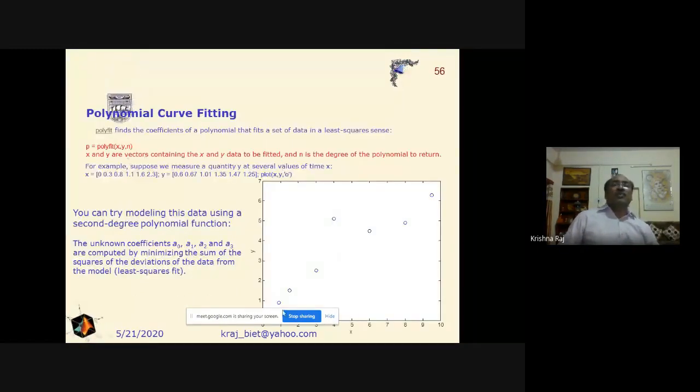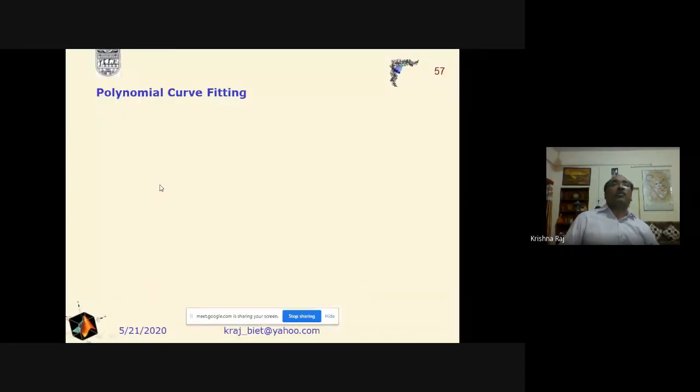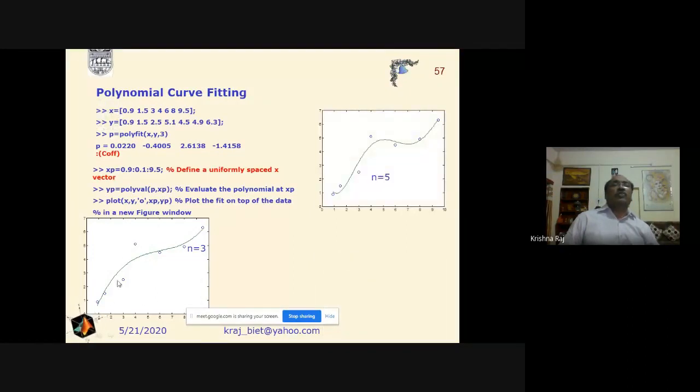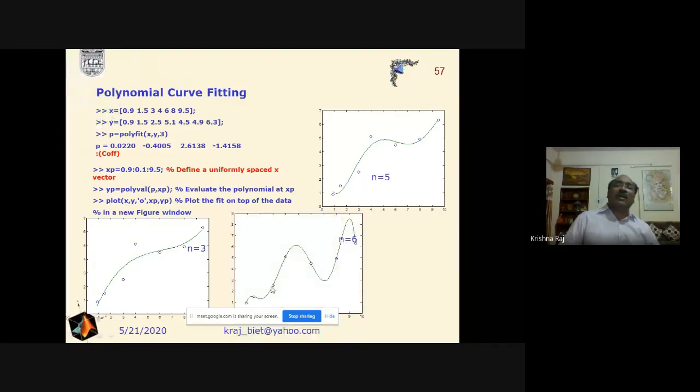Now, polynomial curve fitting. If we are interested in fitting a polynomial to particular roots here, and suppose we are getting this type of curve, then in order to fit it, we have to increase the value of n. Here, see, this is polyfit x comma y n. n is the order. For 3, it is not approaching the given roots. When we increase the order n, now it is approaching the given roots. And suppose we again increase the order, then now we can get the fit result according to the given roots here.